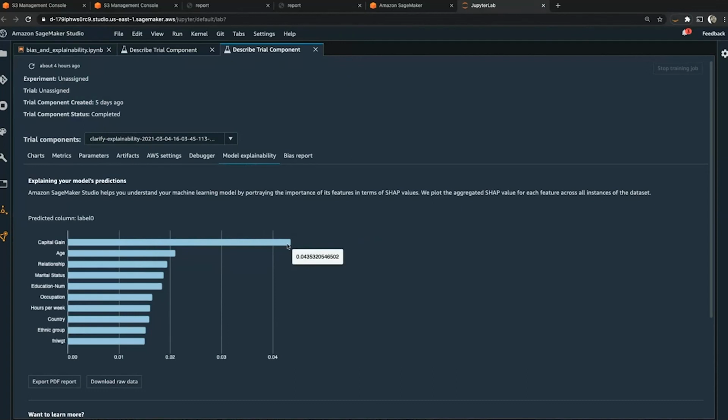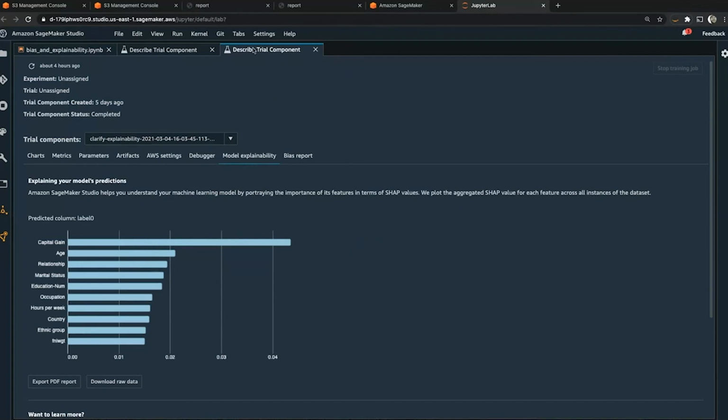Here you can see that capital gains as an input value was the number one feature for importance. Then age, relationship, and marital status decreased as you go down. But you can see from this which features are most important to that machine learning model and why a machine learning model is making a prediction.